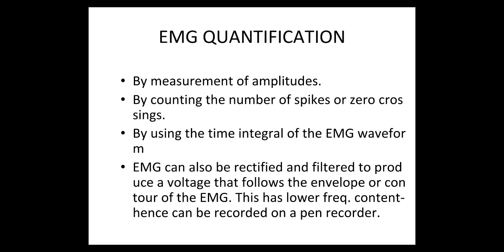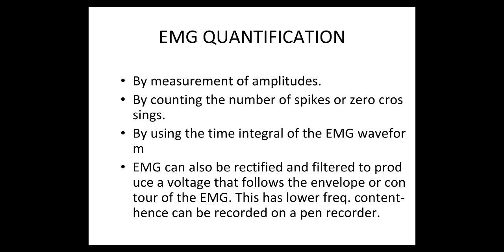But this is only a rough indication of the amount of muscle activity and is dependent on the location of the measuring electrodes with respect to the muscle. Another method of quantifying EMG is a count of the number of spikes or in some cases zero crossings that occur over a given time interval.